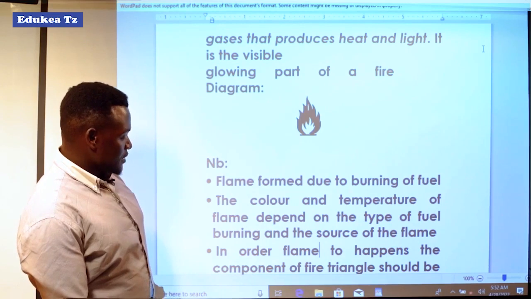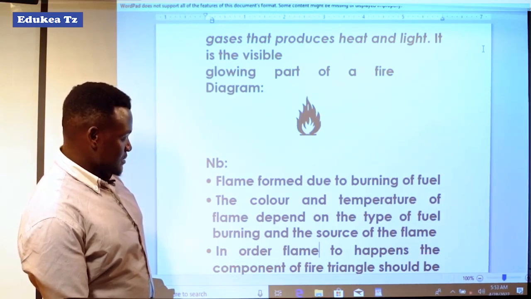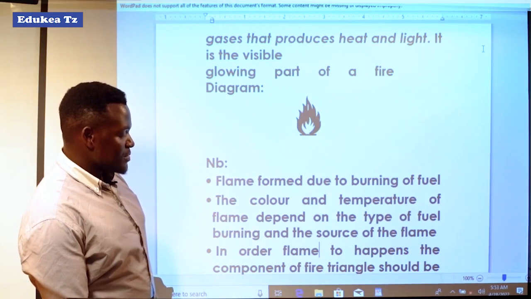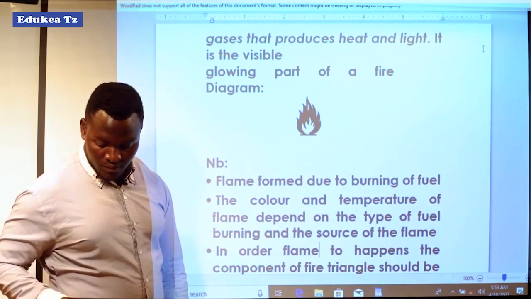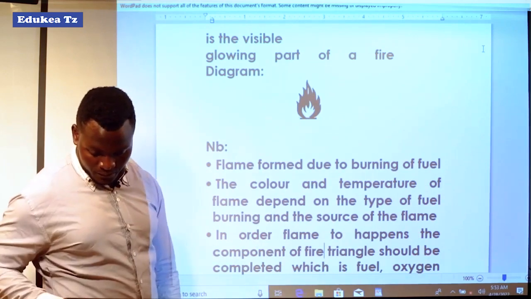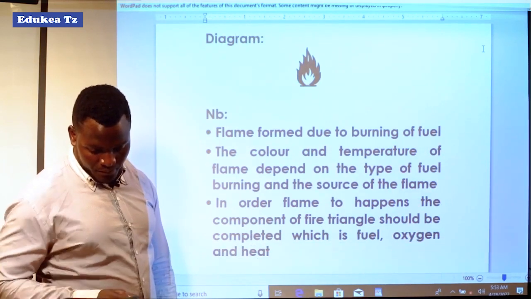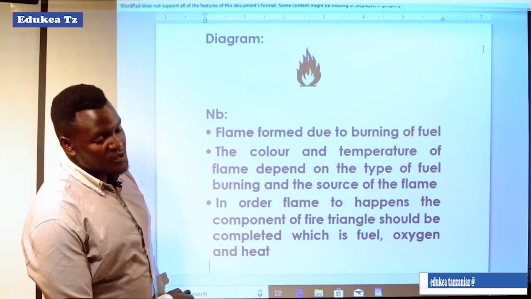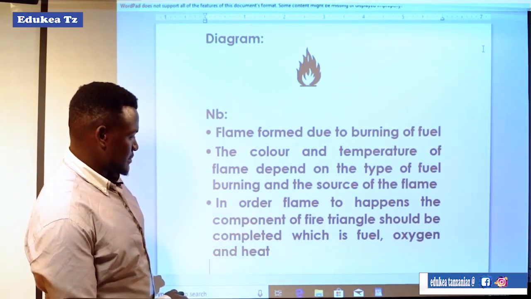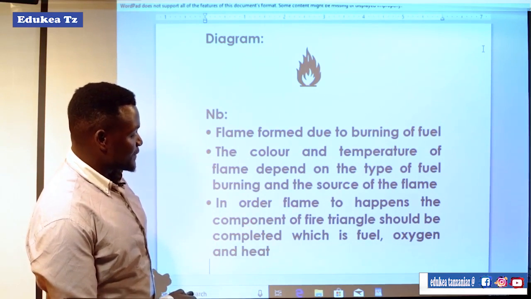Now in order for a flame to happen, the components of the fire triangle should be there, so that we can get this flame.